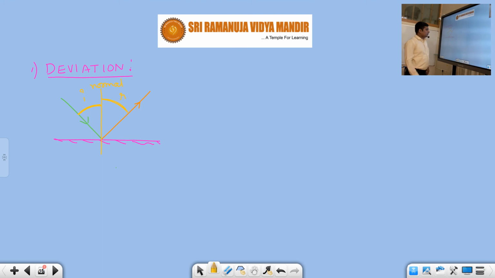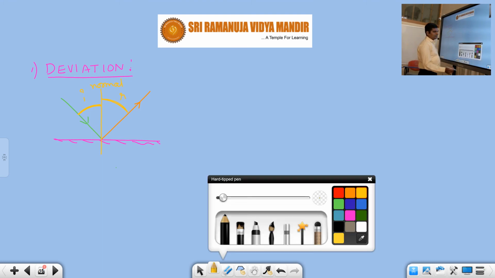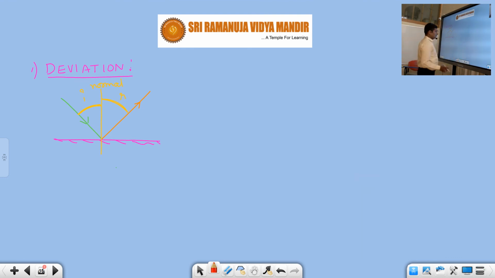Okay. So now here, students, what is meant by deviation? Deviation means, for example, this incident ray, if this mirror is not there, would go directly like this. If this mirror is not there, this incident ray will go directly like this only.